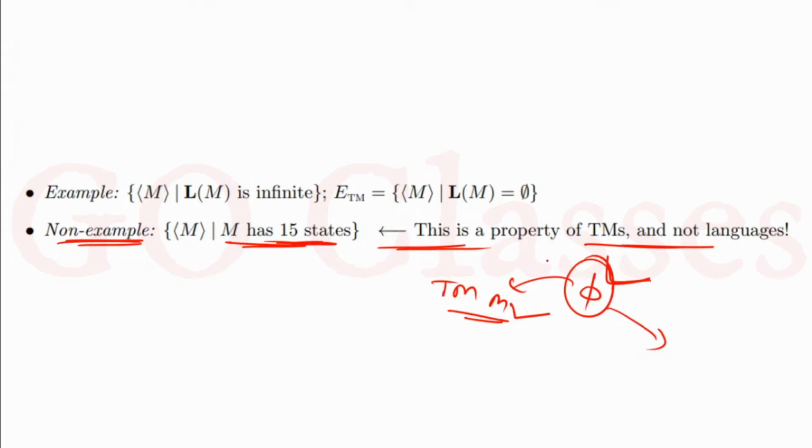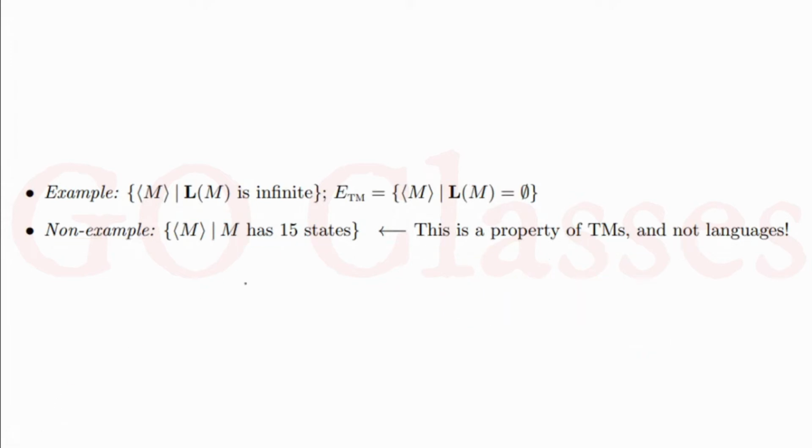I will tell you about semantic property, so that definition I will tell you. But right now, the only thing you should focus on is that this M has 15 states. This is not a language property. This is a Turing machine property, and this is decidable.